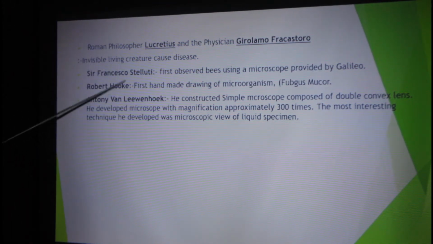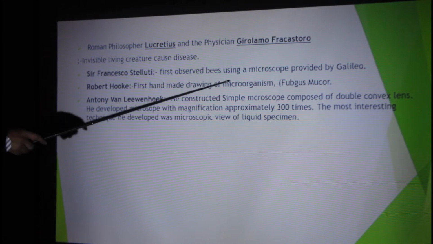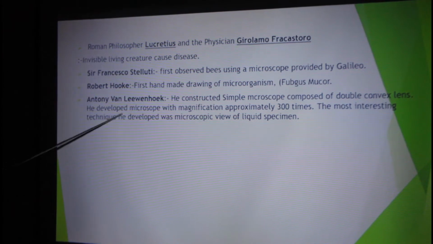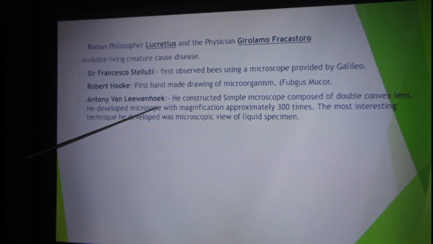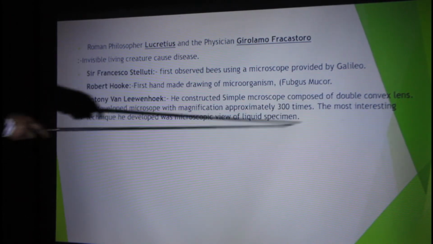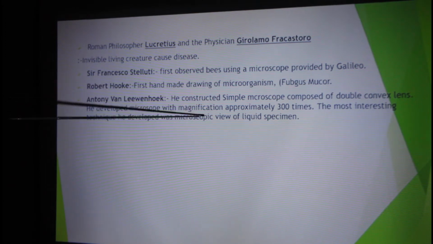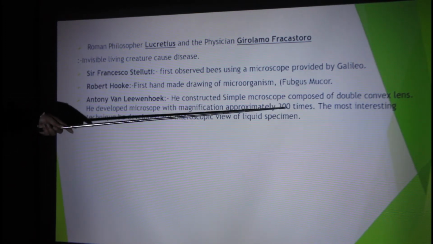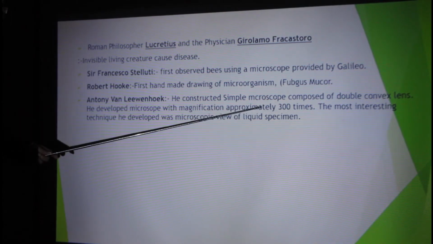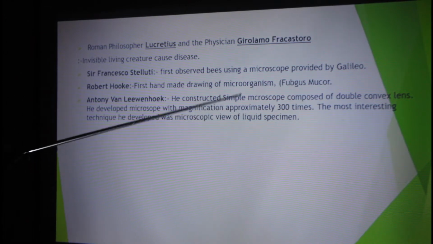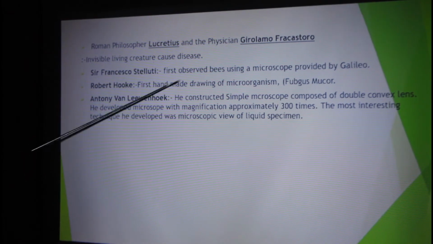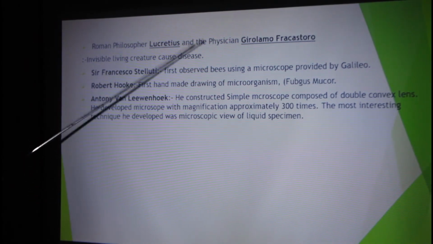Then Robert Hooke made the first handmade drawing of a microorganism, the fungus Mucor. Sir Anton van Leeuwenhoek is the pioneer. He constructed a simple microscope composed of a double convex lens, with a magnification of approximately 300 times. The most interesting technique he developed was the microscopic view of liquid specimens. So we can call Anton van Leeuwenhoek the pioneer of microbiology.